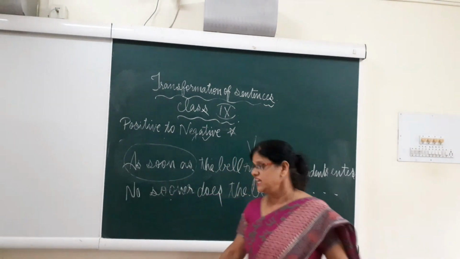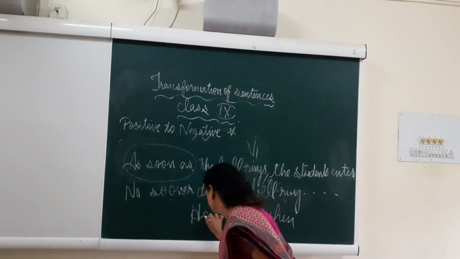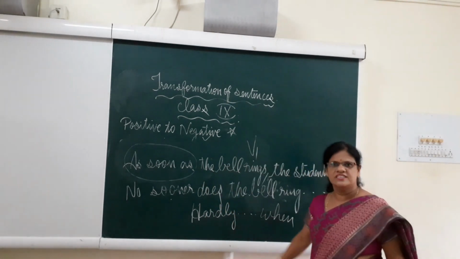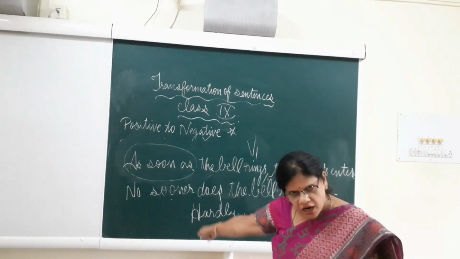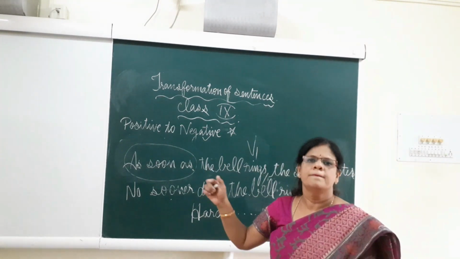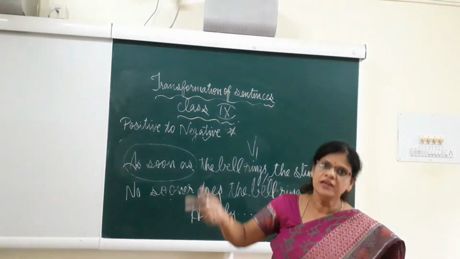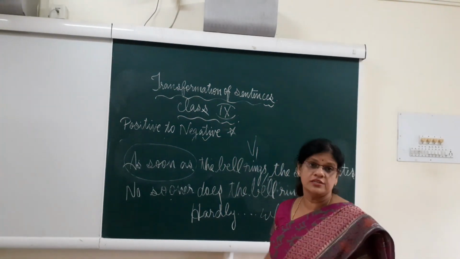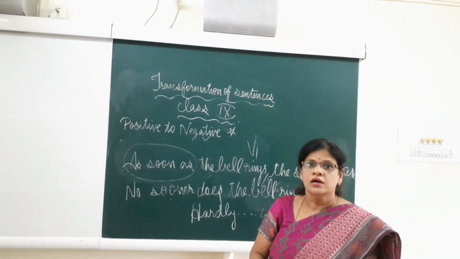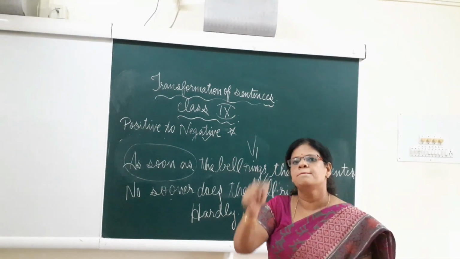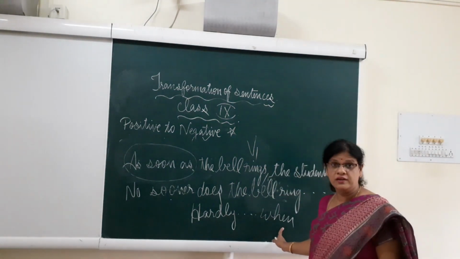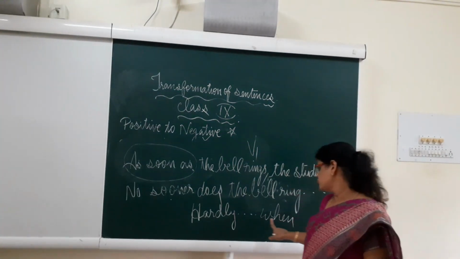So what do we say? It is hardly when. It is always hardly when. So the same sentence can be tried. So hardly did the bell ring when the students enter. If it is present tense, then hardly does the bell ring when the students enter. Why do we use when? I told you if it is hardly, it should be when.